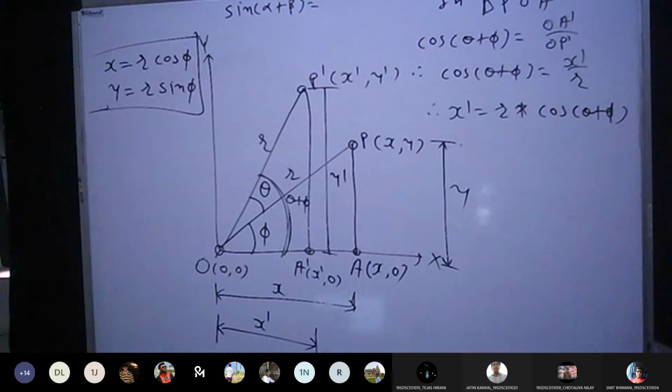If I get the form like this, sin alpha plus beta, then I need to expand it, so it will be converted into products of sin and cos. Sin A cos B plus cos A sin B. Correct. Sin alpha cos beta plus cos alpha sin beta. This is the equation for this.